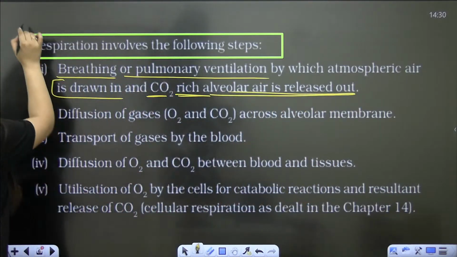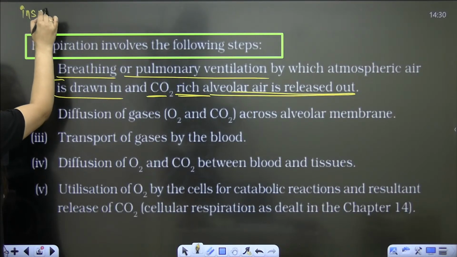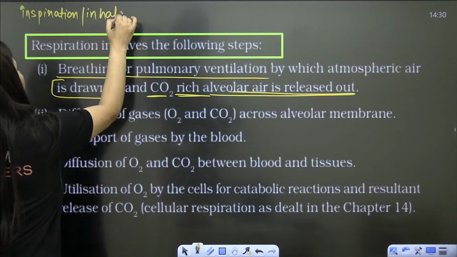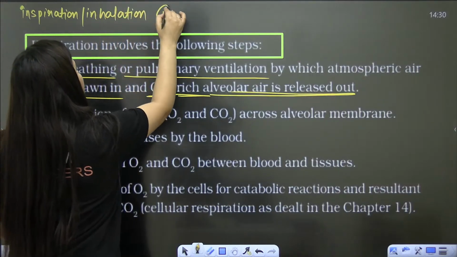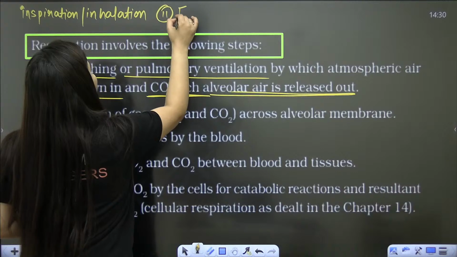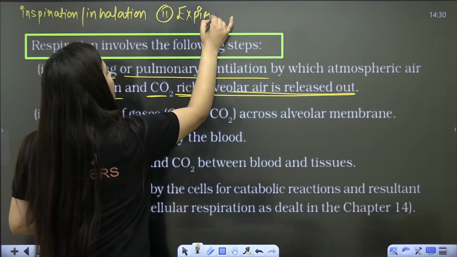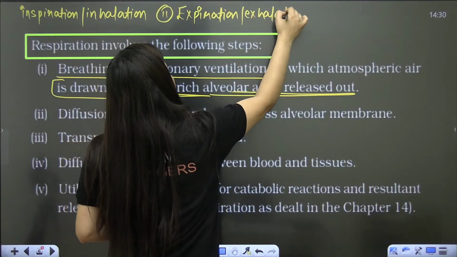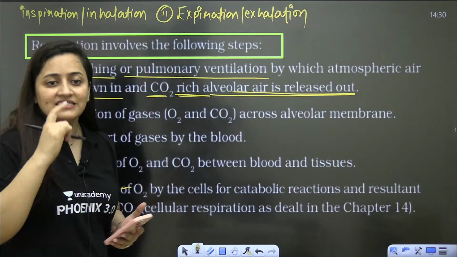So when it is breathing, there are two steps: inspiration, which is also known as inhalation. The second step is expiration, which is known as exhalation.